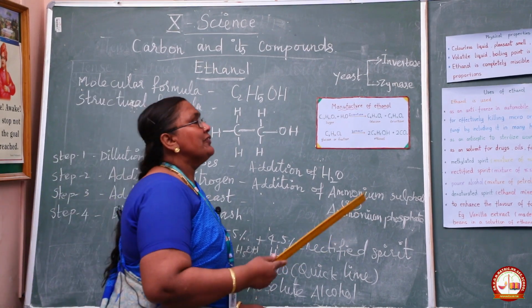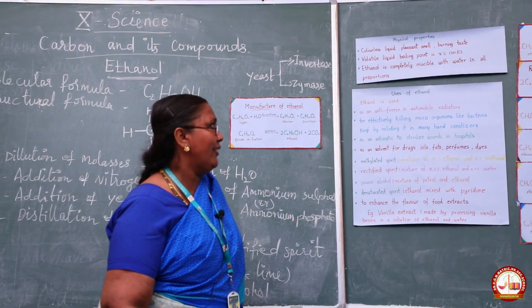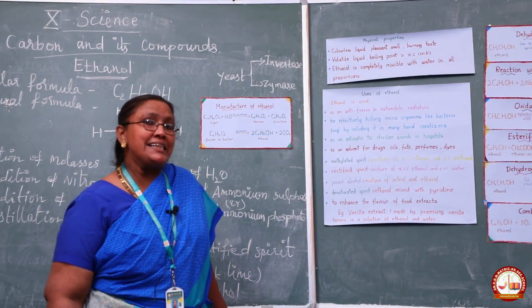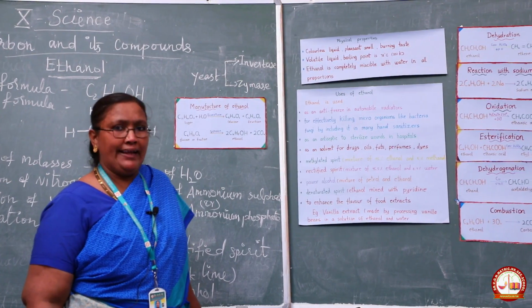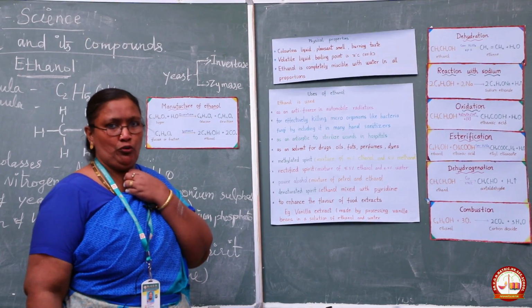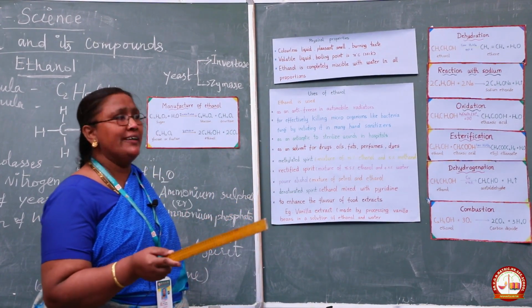Then move on to physical properties of ethanol. What are the physical properties of ethanol? Ethanol is a colorless liquid having a pleasant smell but a burning taste. If you drink ethanol, we get a burning sensation in the throat. So ethanol is a colorless liquid with a pleasant smell but burning taste.